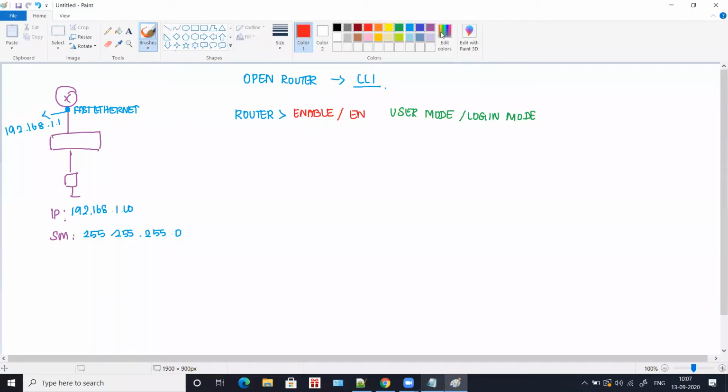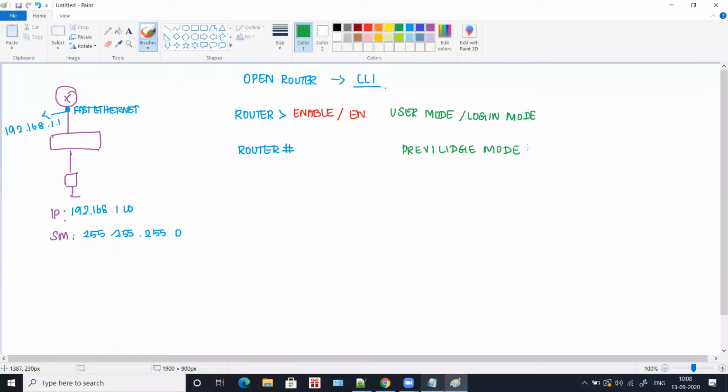When you type enable or en, the router's mode will change. That is, this arrow mark will change to a hash, and this mode is called the privilege mode. What can be done in privilege mode? You cannot do any configuration in privilege mode.